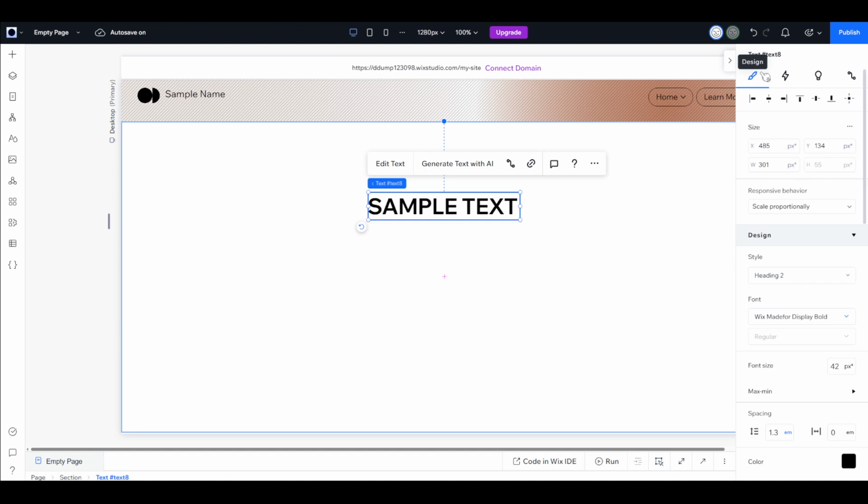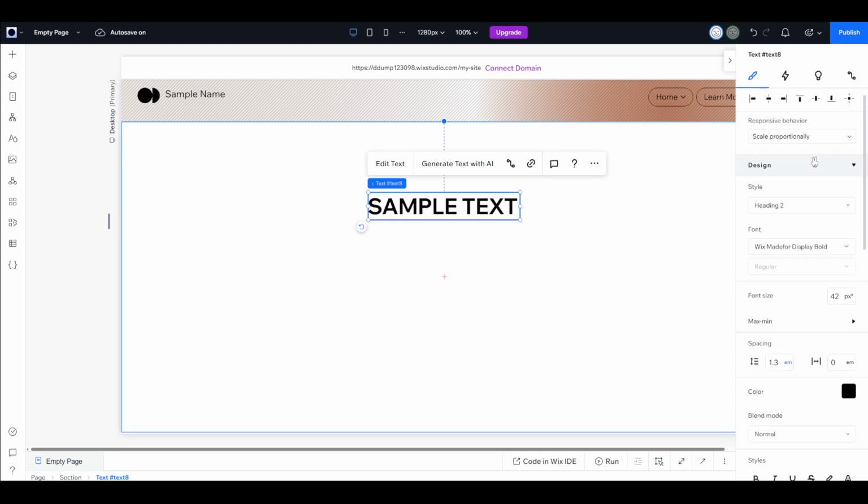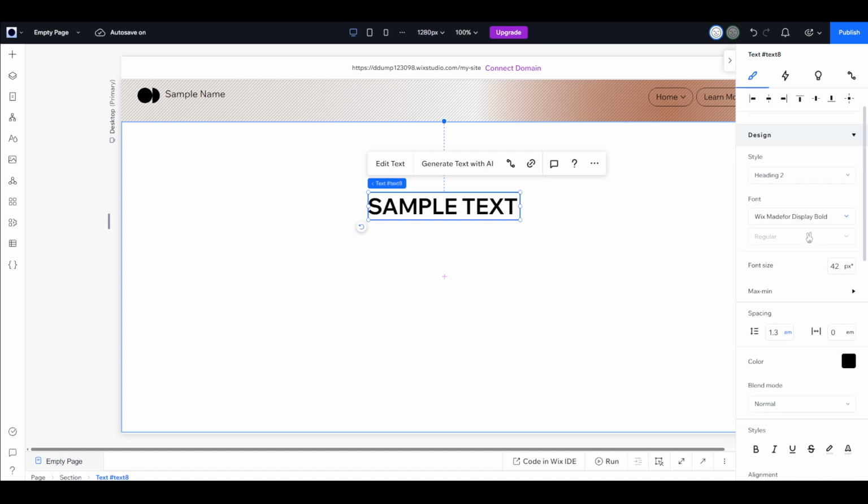Having opened the inspector bar, direct your attention to the top where you will find a small icon shaped like a paintbrush. This is the Design tab. Go ahead and give that a click. If you were not previously in that section, you'll now find yourself amidst a variety of design options specific to your text element.